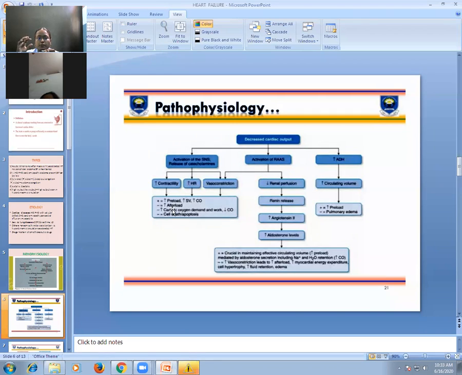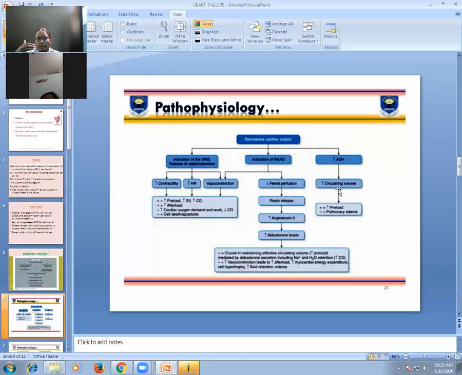And increased preload means when the venous return to the right side of the heart is increased. If there is increased venous return on the right side of heart, that is called preload. So sodium water retention as well as role of antidiuretic hormone results in increased preload. Means the water is retained in your body.